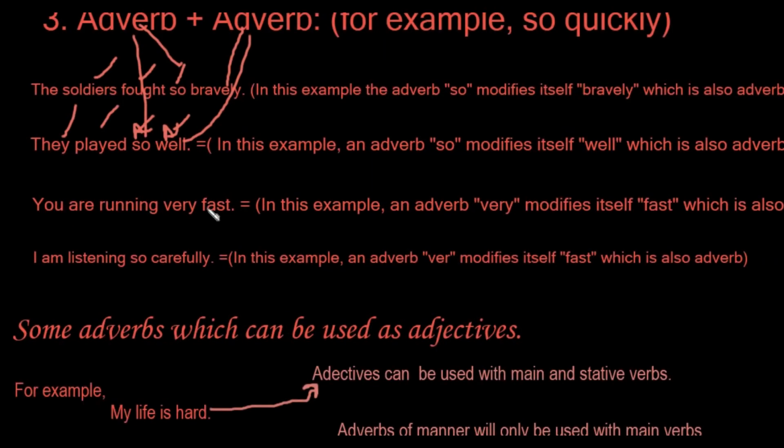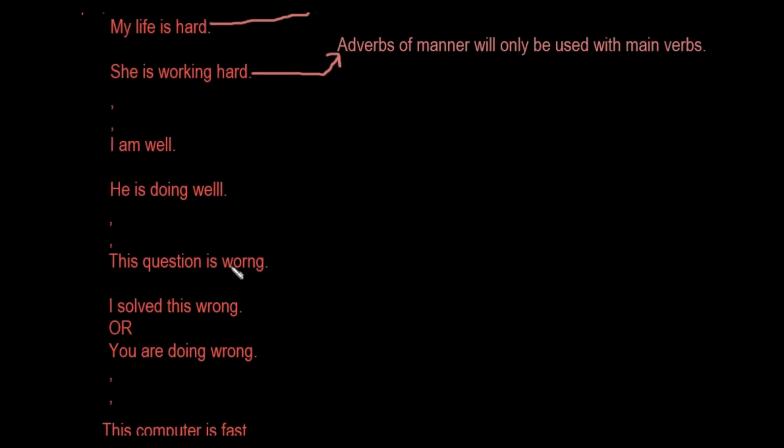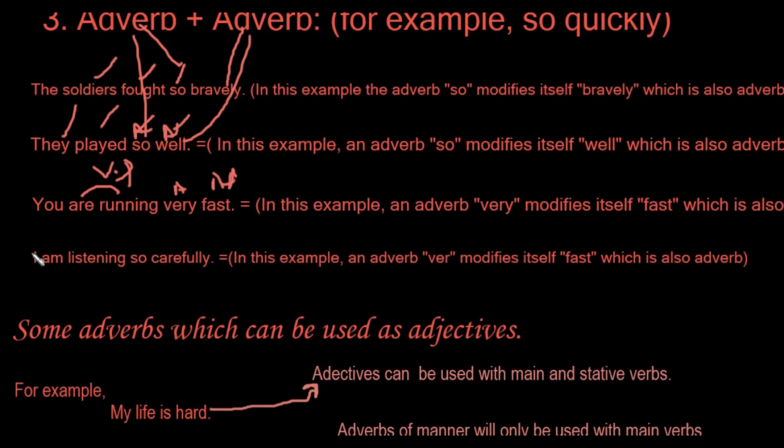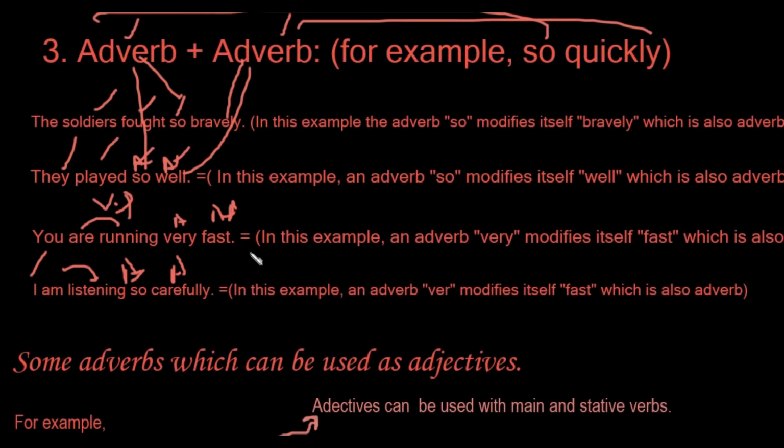Okay, "you are running very fast". You is the subject, are running is a verb phrase, and very is of course an adverb, and in the same way fast is also an adverb. So well and fast are both adverbs, and I have explained all these in these sentences. The last one we have: "I'm listening so carefully". I is the subject, am listening is a verb phrase, in which listening is a main verb, and so is an adverb, and carefully is also an adverb. So adverb plus adverb. This is all about the structure of adverb plus adverb, like how it defines itself.